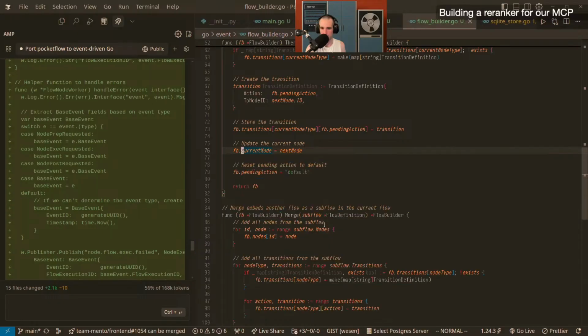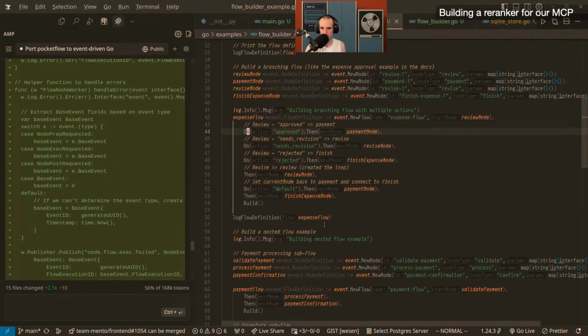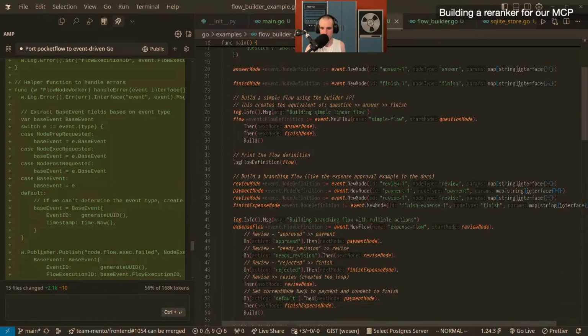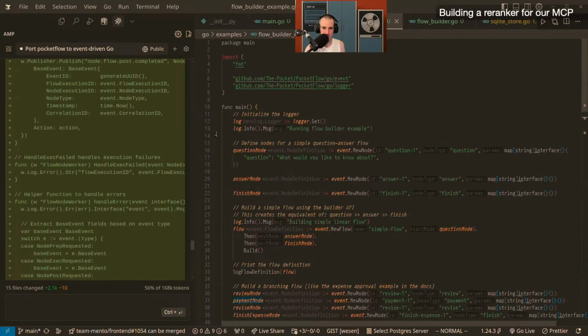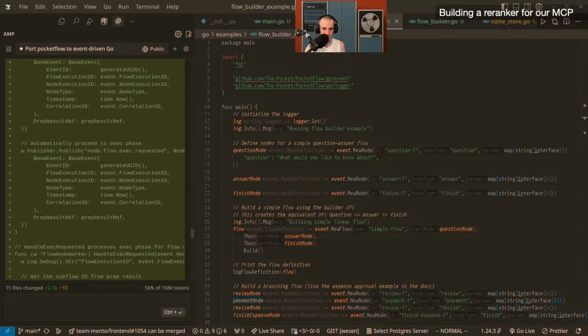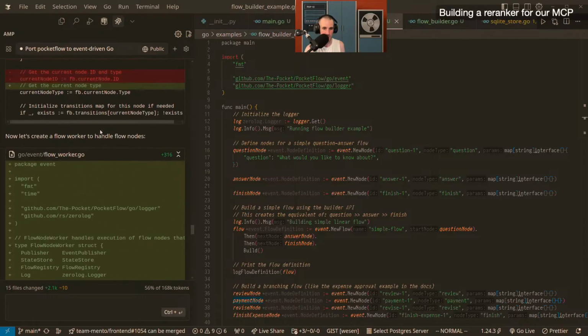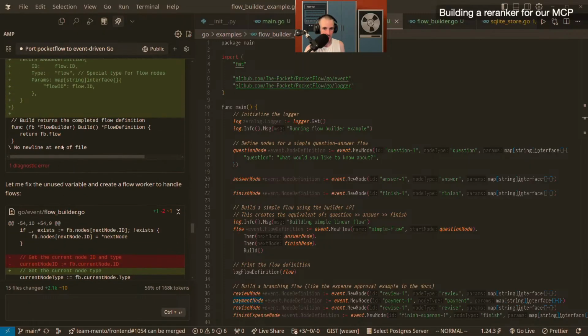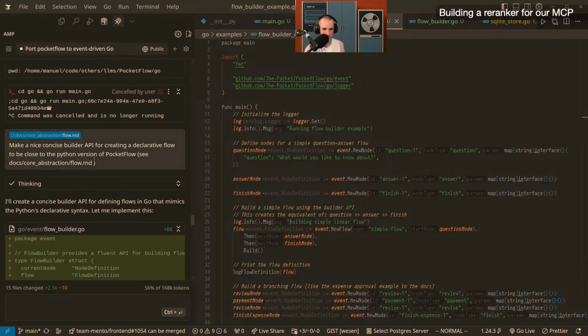Here's the current node, transitions. So it's done at the end of then. So this is wrong, right? Because these would be review needs revision, but however here the on is payment node. So this API is garbage, and in this case, I would actually entirely go back and redo this, because the API doesn't work. And so instead of having it do the whole API as it does here, which is a lot of tokens, a lot of code.